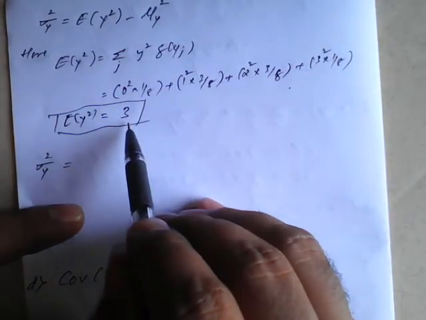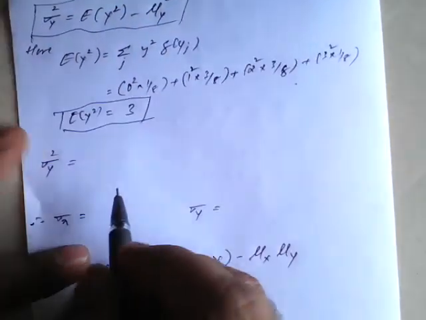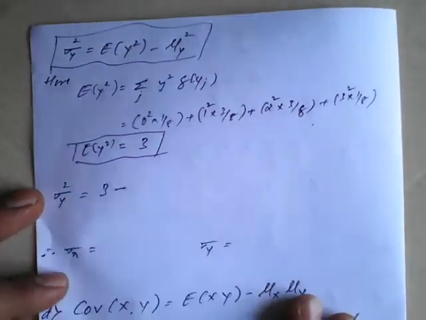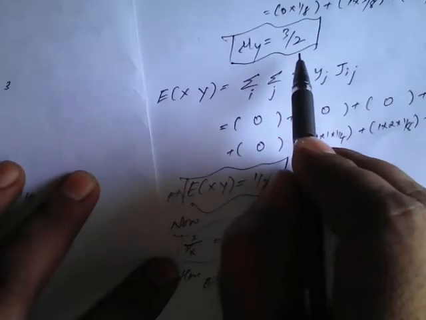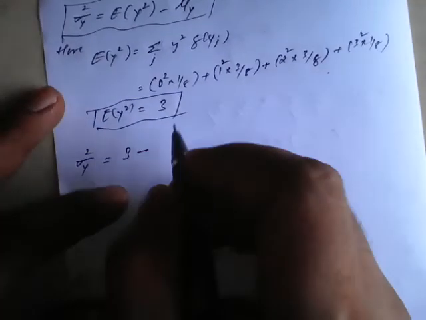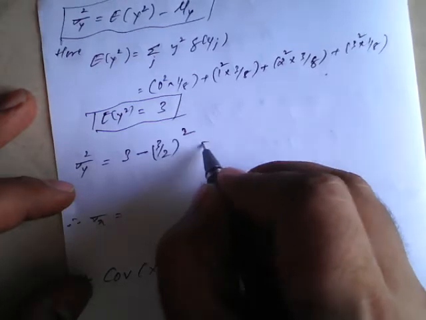So the resultant you will get 3. So therefore we need to apply the values here. So expectation of y square we got 3 minus mu y. We got mu y how much here? 3 by 2. We have to square it, that is it will become 3 by 2 whole square.